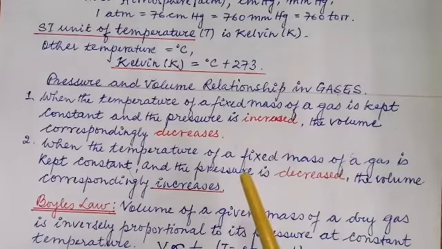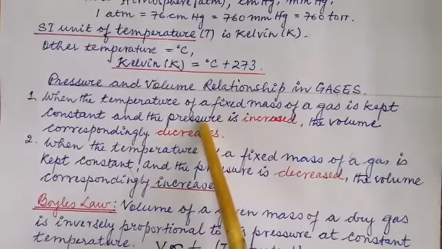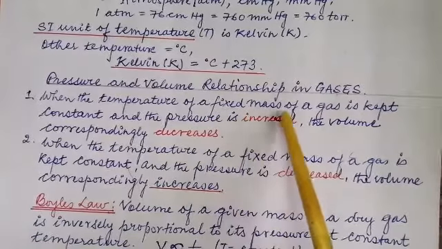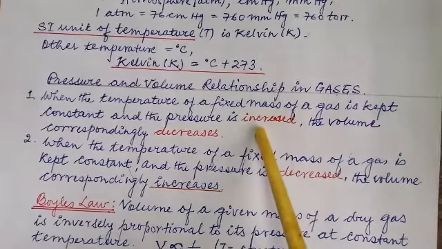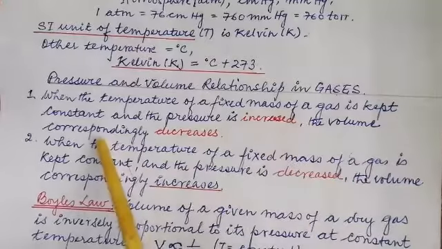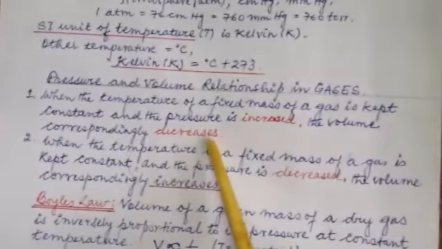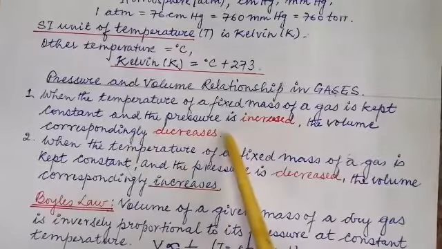Very obvious. So when you apply pressure on a fixed volume of a gas, what happens? When you increase the pressure, the volume correspondingly decreases. That means the volume of the gas will decrease.